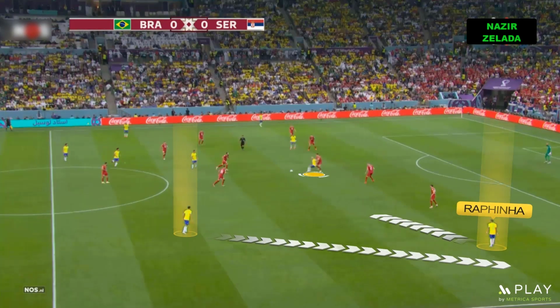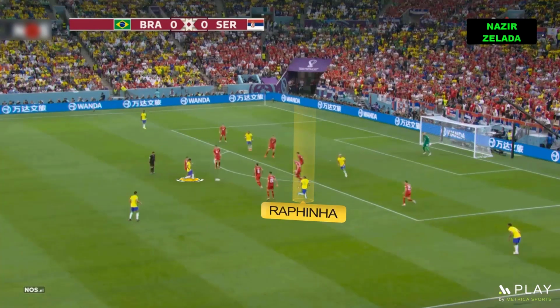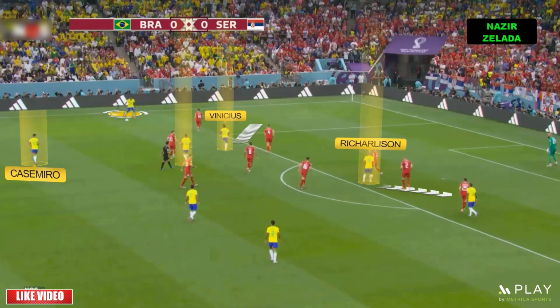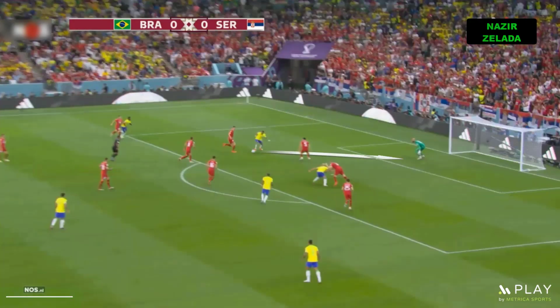Richarlison waited for Rafinha and passed him. Thanks to the overlap of Danilo, Rafinha was able to cut inside and played with Paqueta. On first touch he played with Rafinha, who made a poor shot. When Brazil had the ball in the final third, the movements without the ball were important, like Vinicius and Richarlison, who ran outside to open a gap in Serbia's defensive line for Neymar.